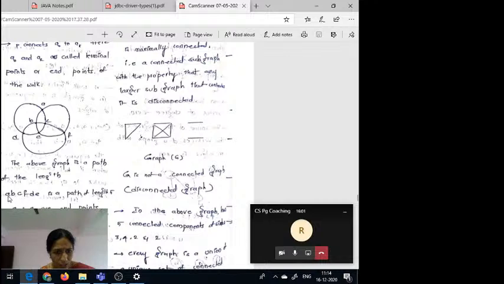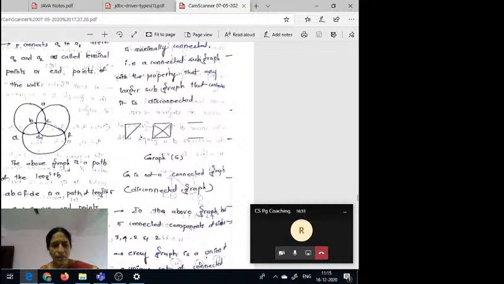That means suppose you observe how many vertices are there: 1, 2, 3, 4, 5, 6 vertices are there. Suppose we visit all these vertices one time, now the length is what? From A to B a path is there, from B to C a path is there, from C to F a path exists, from F to D a path exists and D to E a path exists.